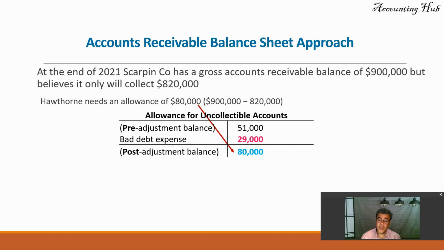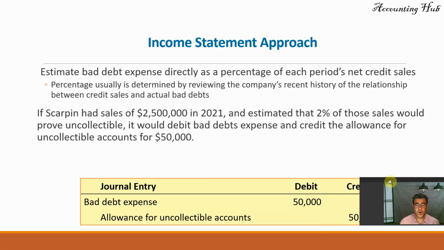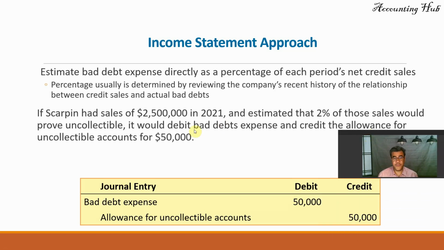That is what we have done in our Excel file. And we have a second one: bad debt expense directly as a percentage of each period's net credit sales. So if Scarpin had sales of 2.5 million and estimated that 2% of those sales would prove uncollectible, or $50,000, this is our bad debt expense.